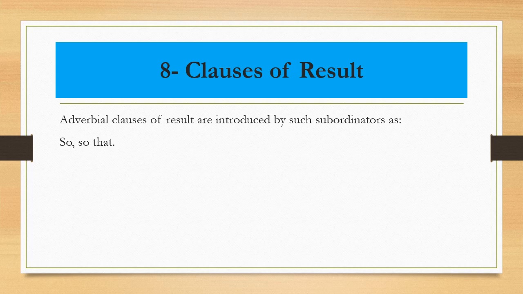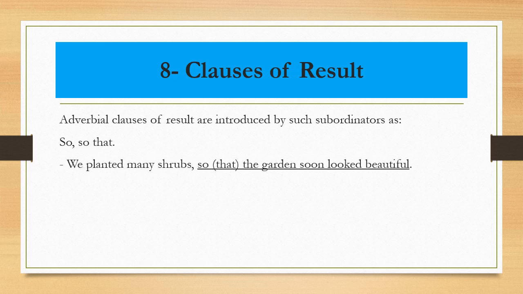So how do we differentiate between the clauses of result and the previous type of clauses, where I have told you that there is a so that? Let us see the example. We planted many shrubs so that or so the garden soon looked beautiful.